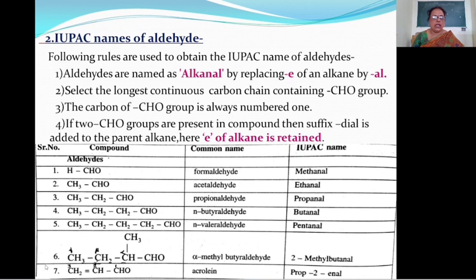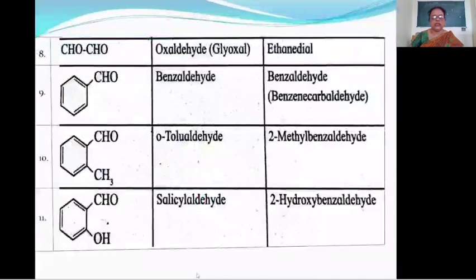Then see example number 7, here CH2 double bond CH CHO. Here total 3 carbon atoms are present. Between CH and CHO group, a single bond is present, and at position number 2, a double bond is present, then that compound is known as acrolein. This is the common name, acrolein. Then see example number 8, here CHO.